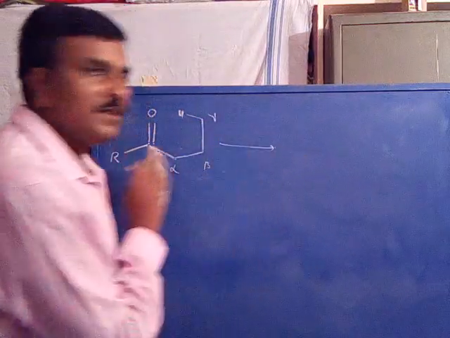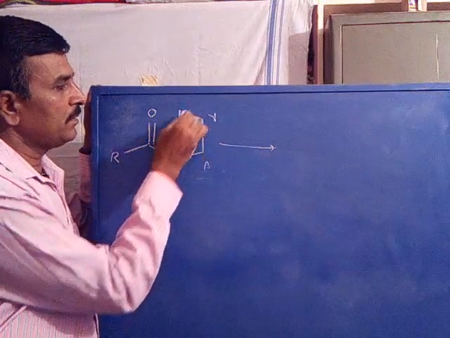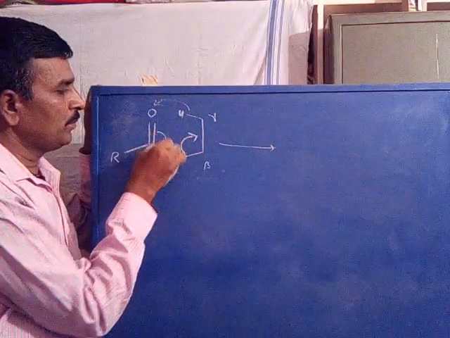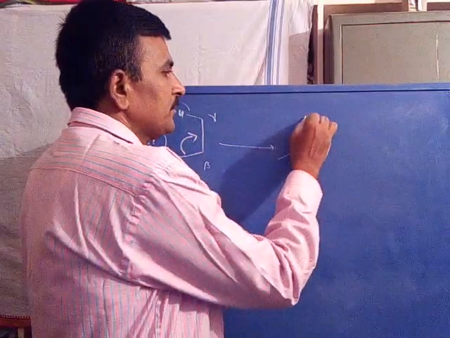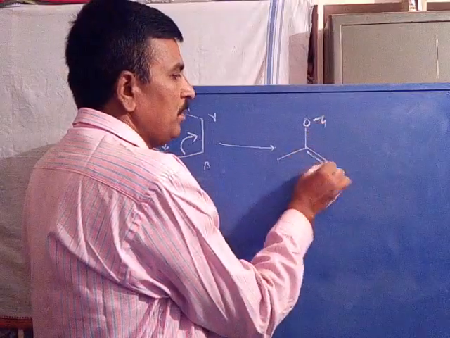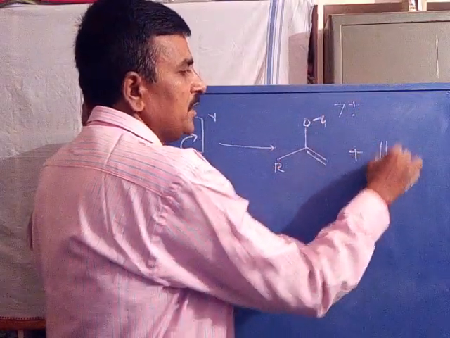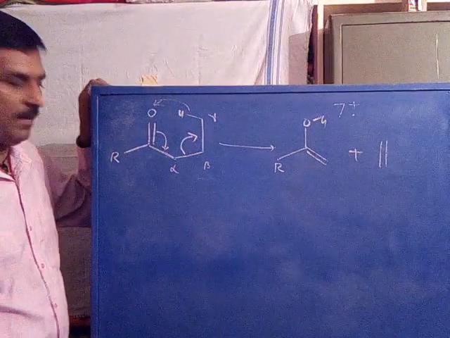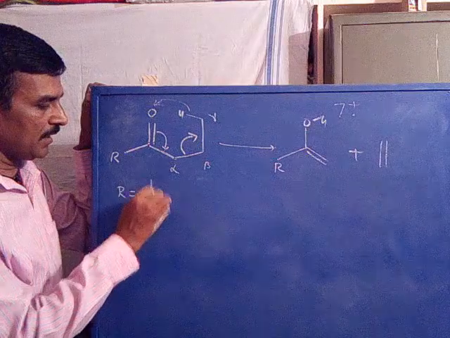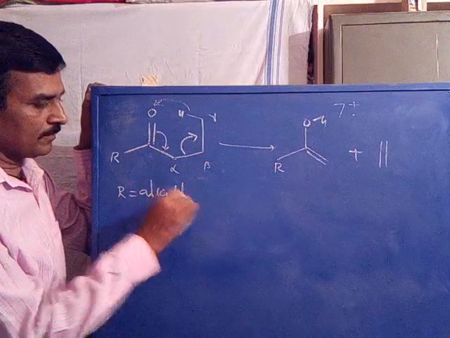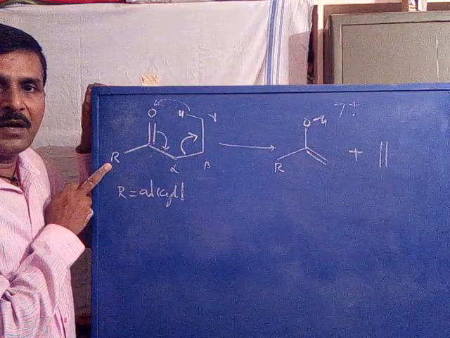This is a generalized example. Cleavage of the beta bond, transfer of gamma hydrogen, polarization of this pi bond towards this side. We will get OH here, double bond, R group, plus loss of ethylene. Here R may be any alkyl.